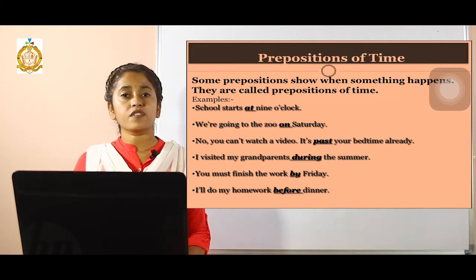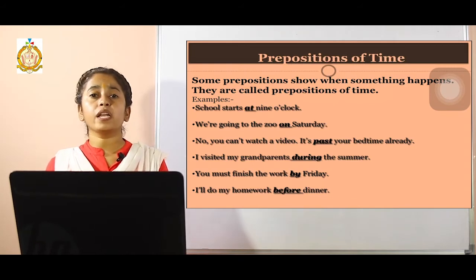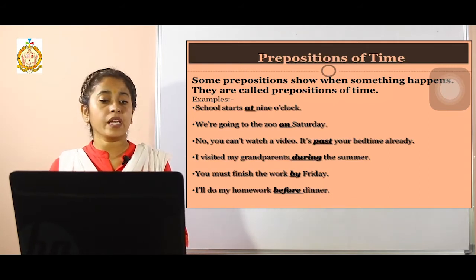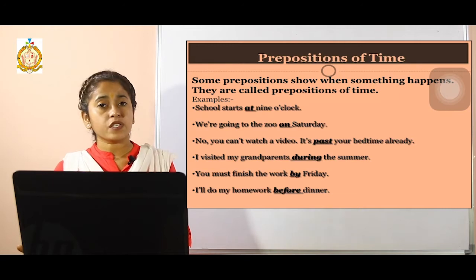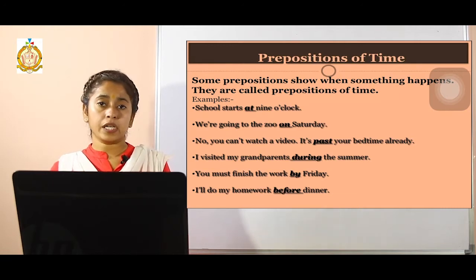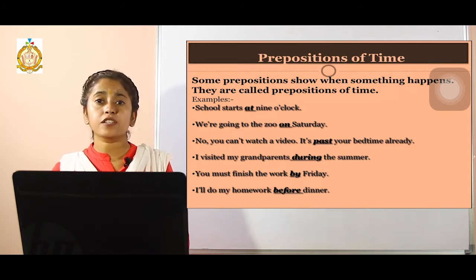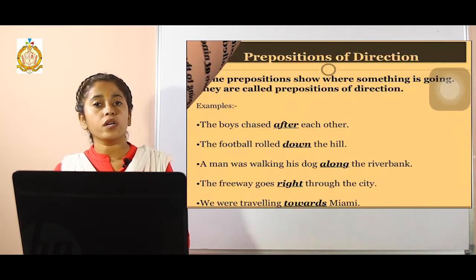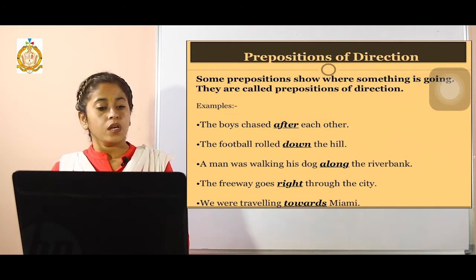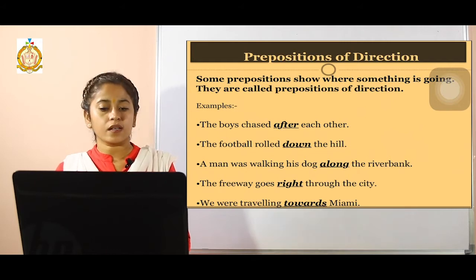Now the preposition of time, obviously, will show when something has happened, the time of that action or that thing. That will be your preposition of time. Which words are used to indicate a time? At, on. At is used to indicate the direct clock time, right? For example, school starts at 9 o'clock. The exact clock time is represented by using at. And then on is used for days of the week also. We are going to the zoo on Saturday.